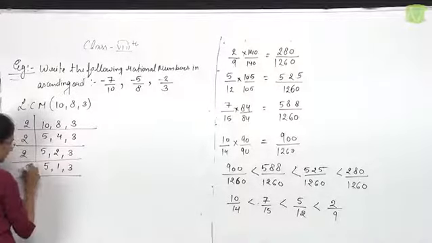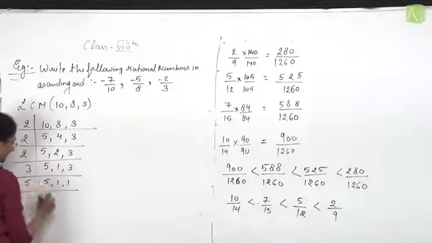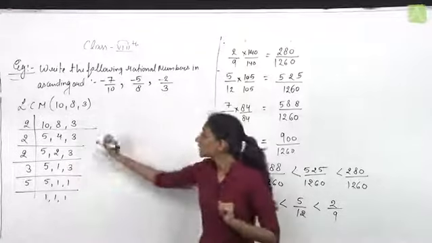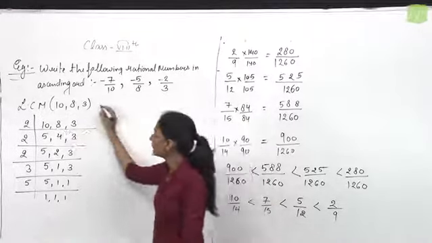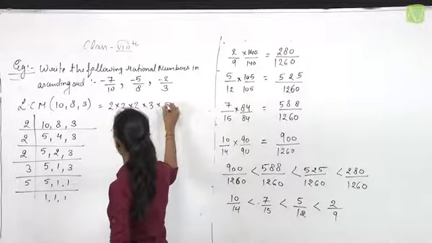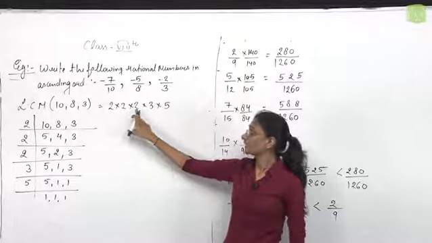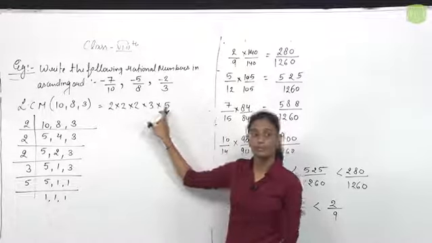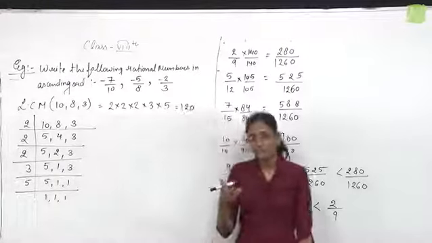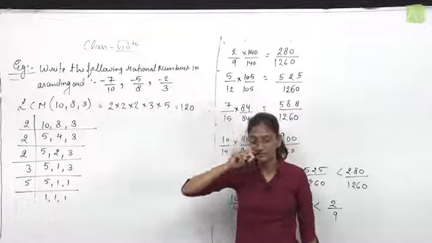Next prime number is 3 and next prime number is 5. So the LCM of 10, 8 and 3 is 2 multiplied by 2 multiplied by 2 multiplied by 3 multiplied by 5, which is 8, 8 threes are 24, 24 multiplied by 5 is 120. So finally we have got the LCM of the denominators.